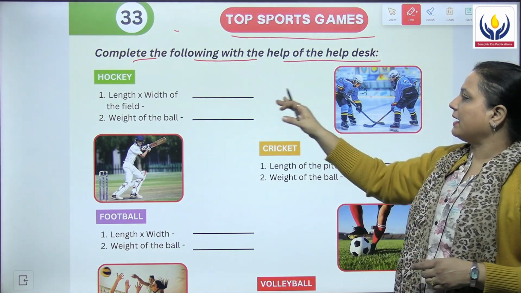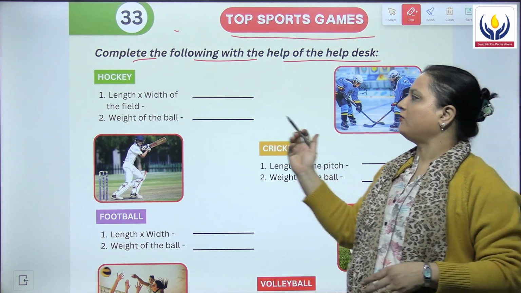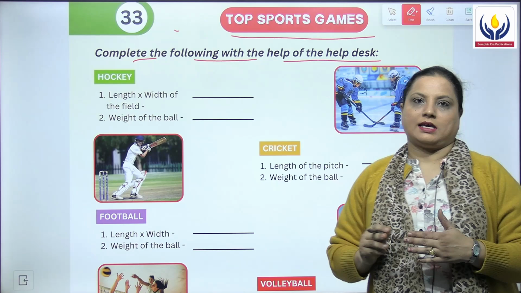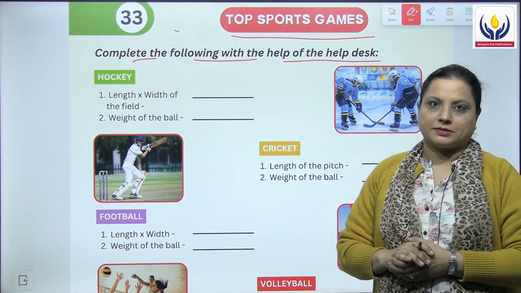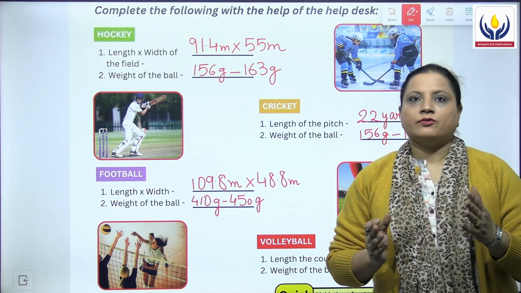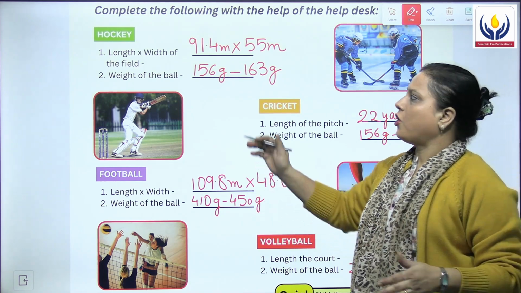The first game that they have given is hockey. You have to mention certain details about this game. So let's begin with the exercise. Let's begin with the first sport, and the first sport given in this book is hockey.